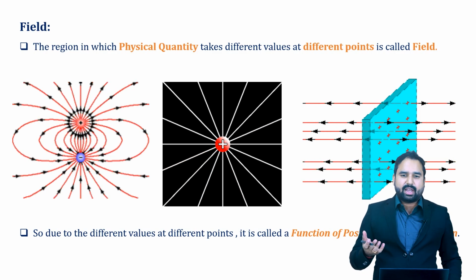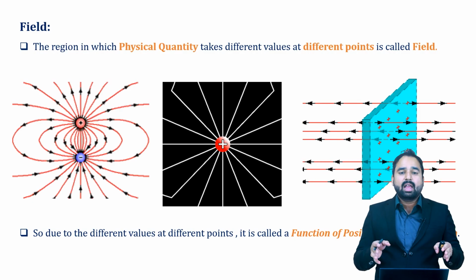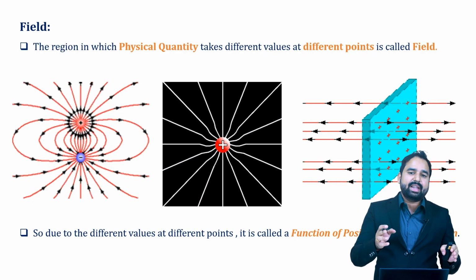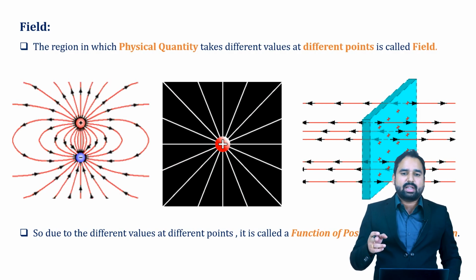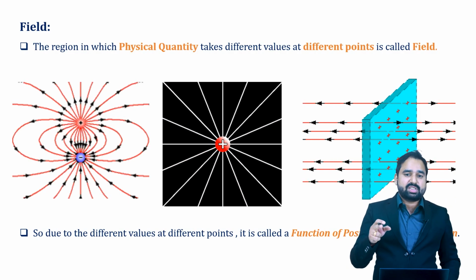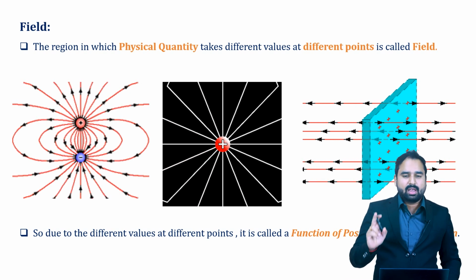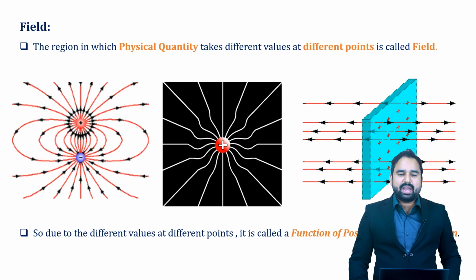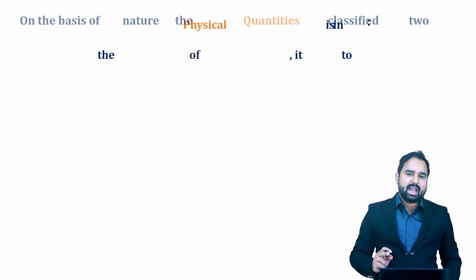Very simple to understand. We have different positions in different places in a field, and when we define a physical quantity for that particular point, that is known as point function, or when we define a physical quantity which is a function of that position, it is called physical quantity associated field. I think the definition of field is enough for you. Let us now come to the main topic of today's talk. We will be talking about scalar field and vector field.